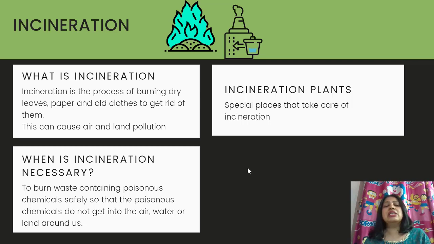Okay, but this process is very important in certain cases. So what are the cases where it becomes important? To burn waste containing poisonous chemicals safely so that the poisonous chemicals do not get into the air, water, or land around us. So, incineration should not be done at the residential level, but for some of the poisonous chemicals used at the factories, incineration should be done, but not the way that we do it in front of our houses. There is something called incineration plants. That means a special place that takes care of incineration. This is where it needs to be done.